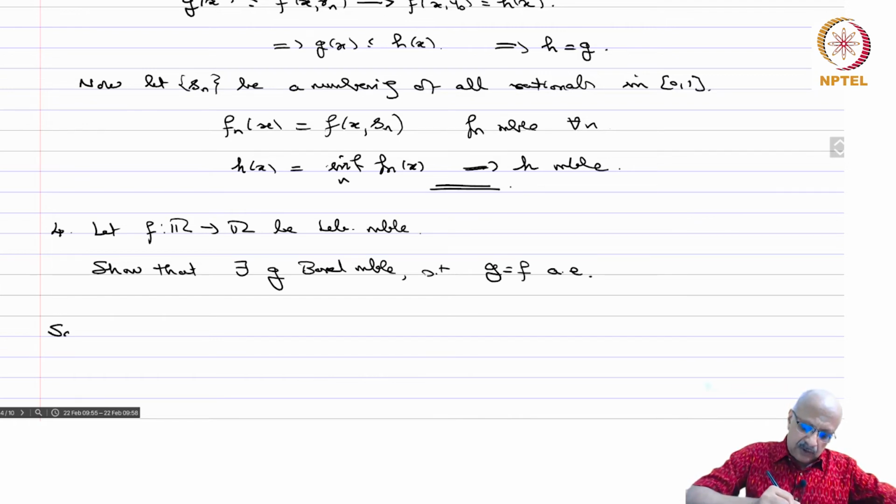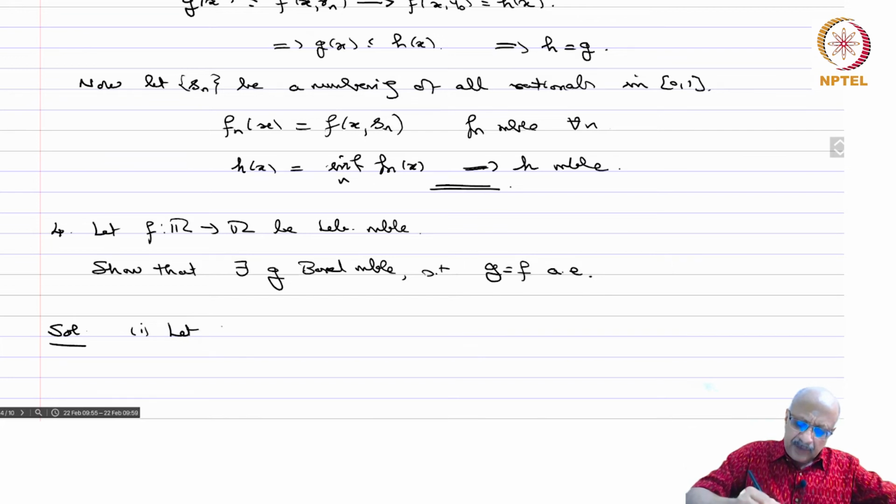So, solution. This method we will use very often in integration theory. We will first prove it for characteristic functions, then for simple functions, then use a limiting argument to prove it for an arbitrary measurable function.